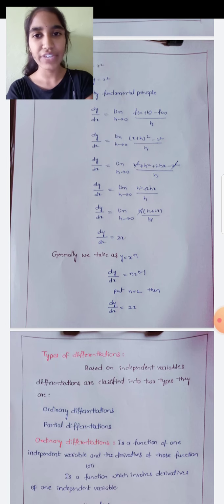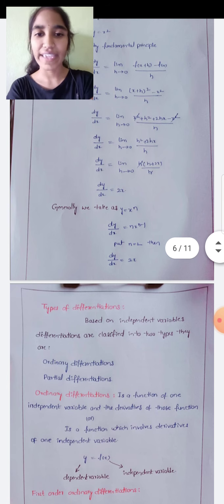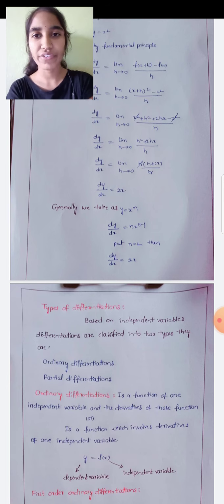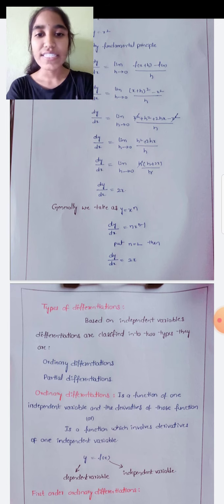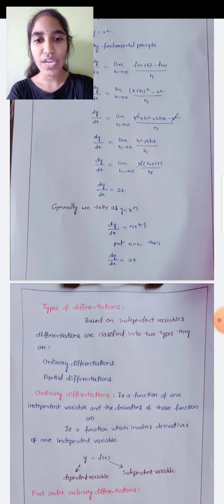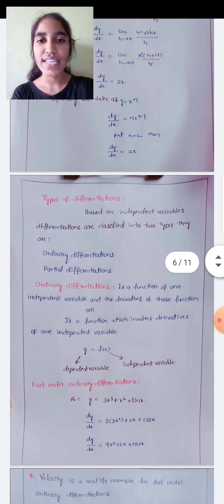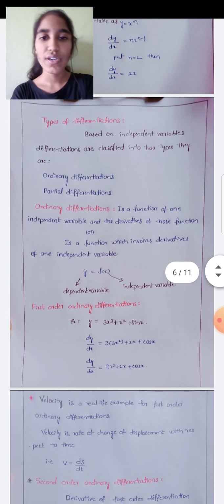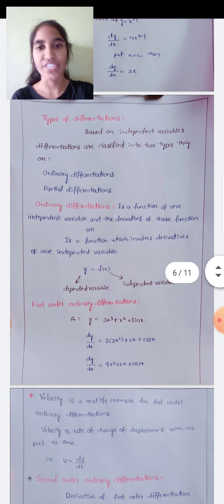Here we derived it from the fundamental principle of differentiation, but generally we take y is equal to x to the power of n, where we directly have a formula, right? That is dy by dx is equal to n into x to the power of n minus 1. If we put n as 2 in the above formula, we will get dy by dx is equal to 2 into x to the power of 2 minus 1, meaning 2x. It is a small example on the fundamental principle of differentiation.